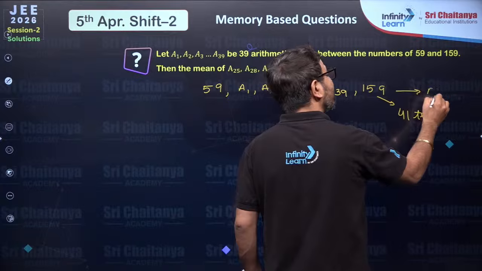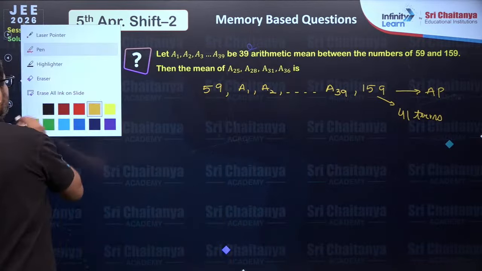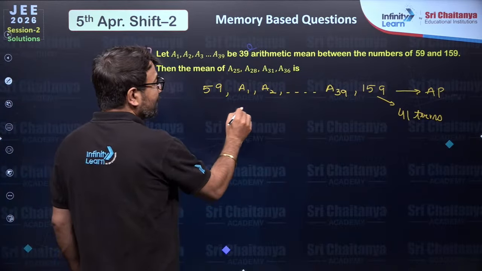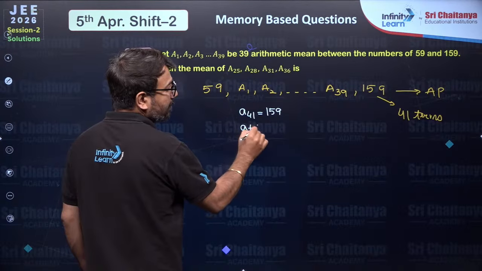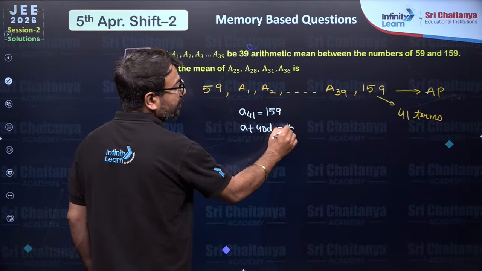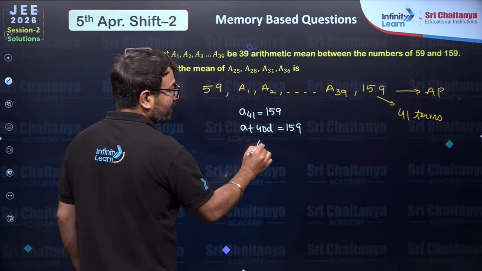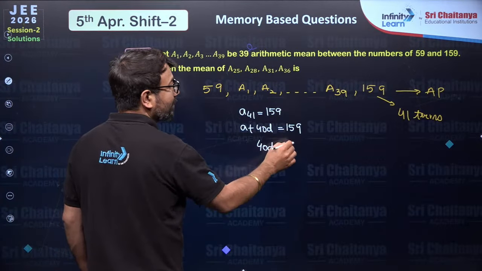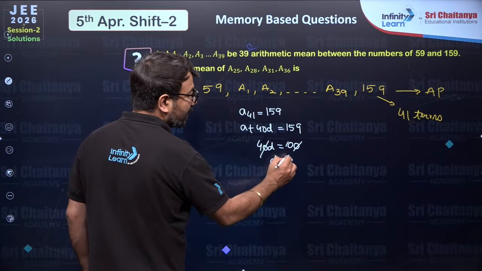And these 41 terms will be in the arithmetic progression. So if you see here that A41 is 159, so A plus 40D is 159, where the A value is also given to you, that is 59. So 40D will be 159 minus 59, that is 100. So the D value will be 5 by 2.